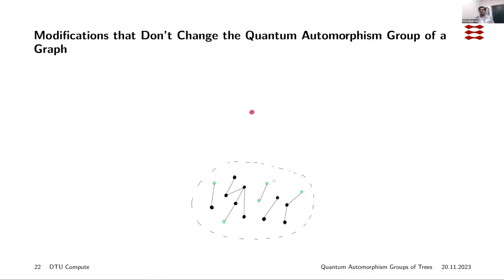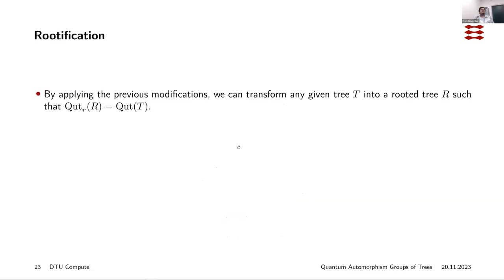Then this doesn't change the quantum automorphism group. The proofs follow mostly through some algebraic manipulation of these fundamental representations. Most of the proofs that we will see in this talk will be using these things as building blocks.